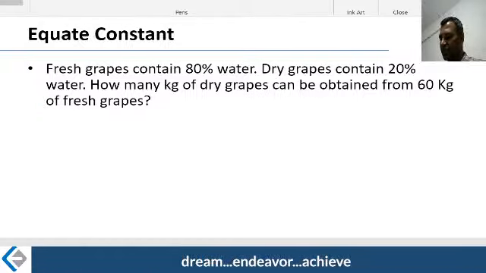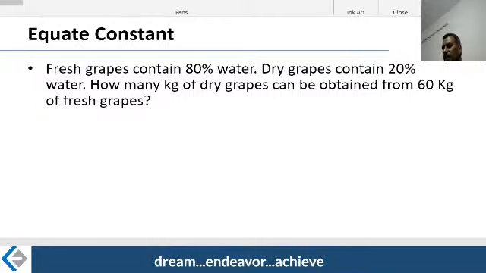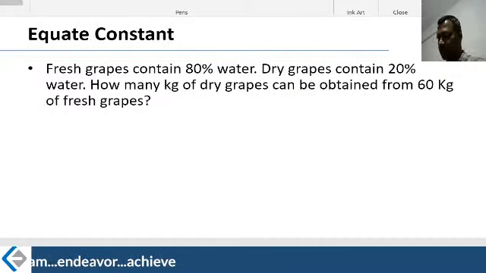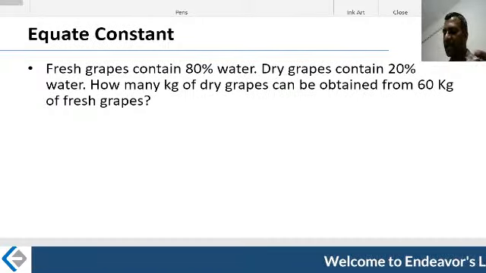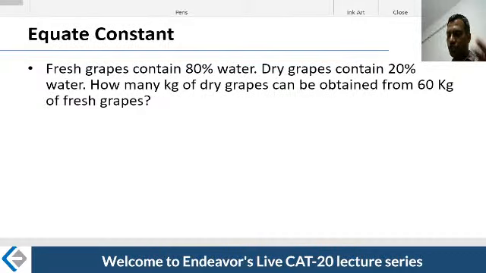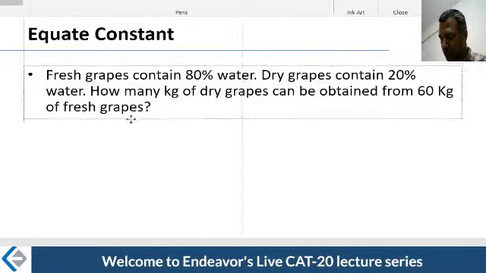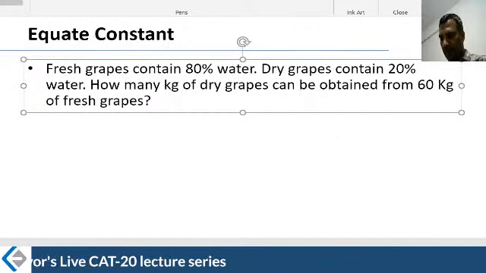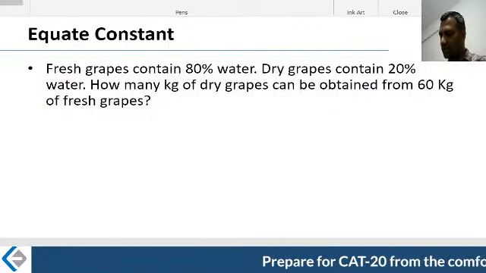How many kg of dry grapes can be obtained from 60 kg of fresh grapes? Now, this particular manufacturing unit started with 60 kg of fresh grapes. What is the end result? Now look at this. There are two portions to this. There is a water portion. If you take a grape, what I'm trying to say is this: there is a constant portion.